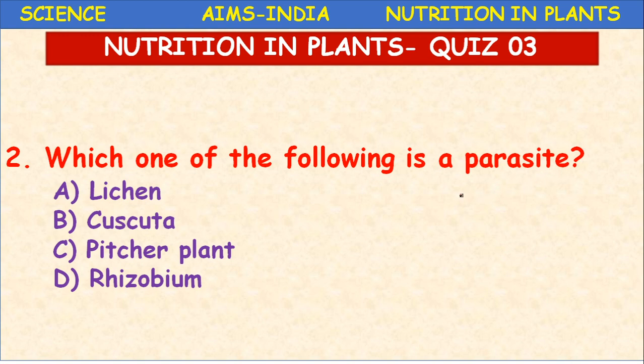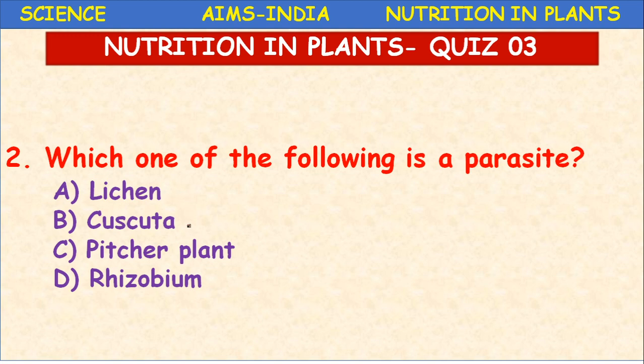Always remember, a parasite is a dependent organism, not independent. So here lichen is a special organism which comes under the thallophyte group only, where both algae and fungi live together. That is an example of symbiotic nutrition.